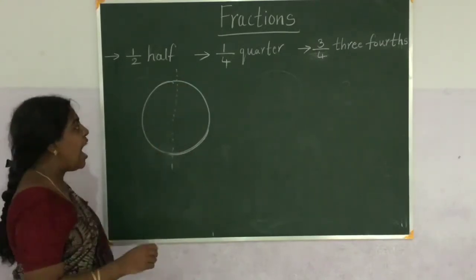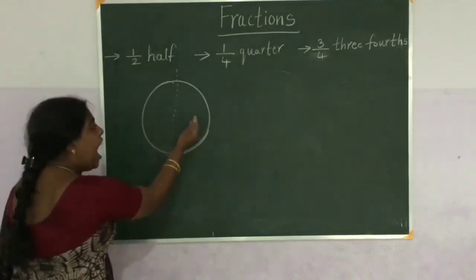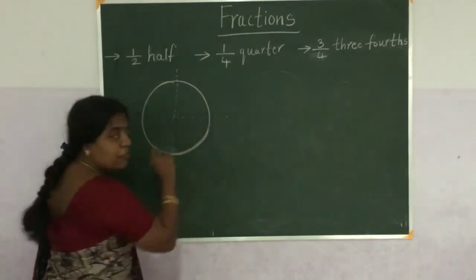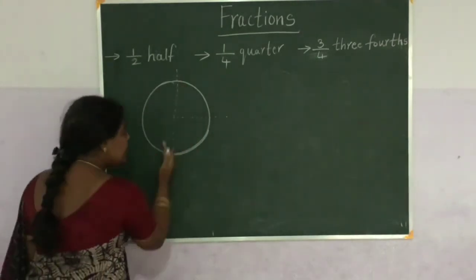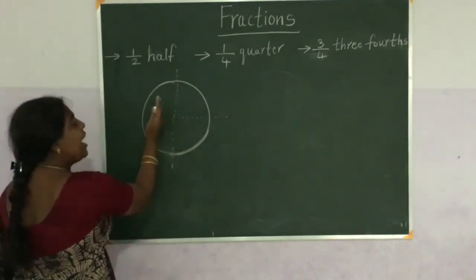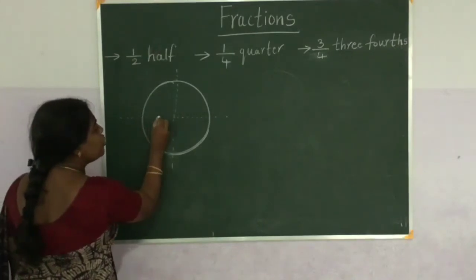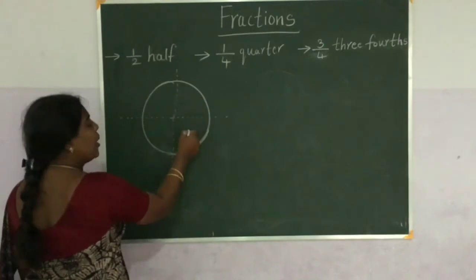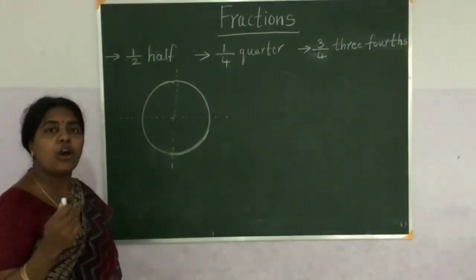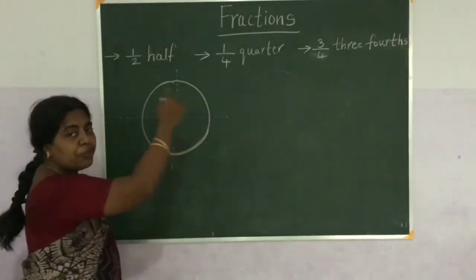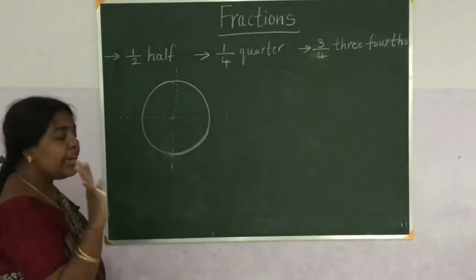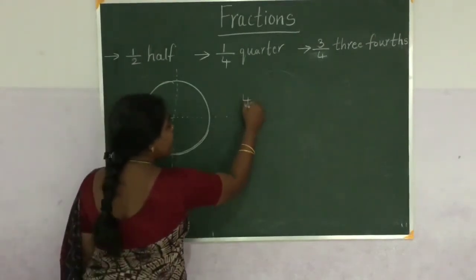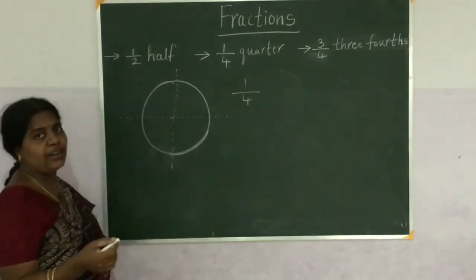So this is half. Half of half. This is half. In this half, half of half is 1 by 4. So in this half I made into again 2 halves. Again this half I am making into 2 halves again. So this is 1 by 4, 1 by 4, 1 by 4, 1 by 4. Why we call it as 1 by 4? Because the full cake, the whole cake is divided into 4 equal parts. And each one is getting 1 part.